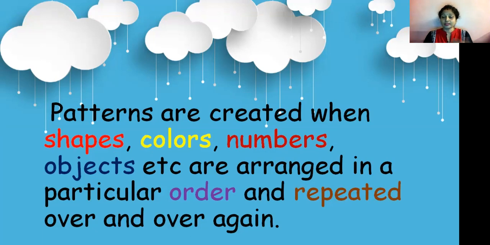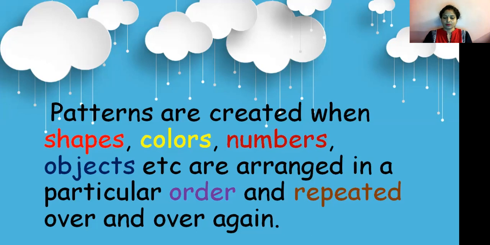You know what repeated means? Repeated means repeating something. If one color is there, then after some time that color is repeating itself. So we can create those patterns with the help of shapes, colors, numbers and the things around us.